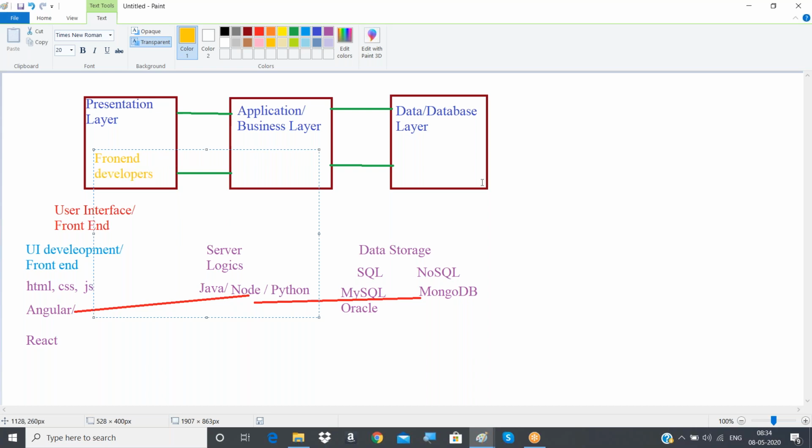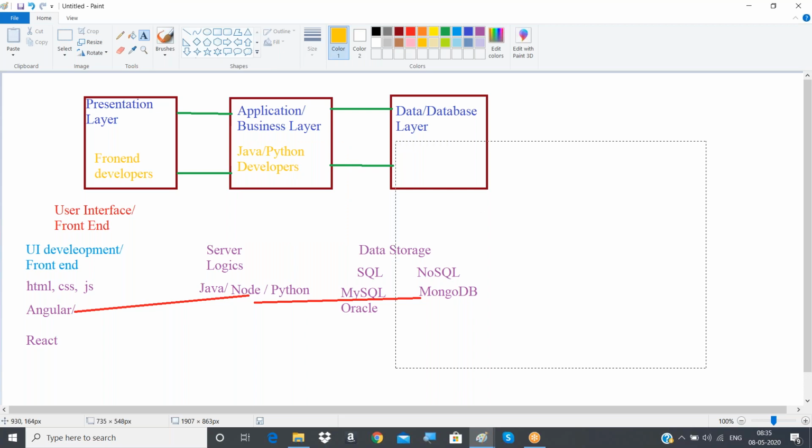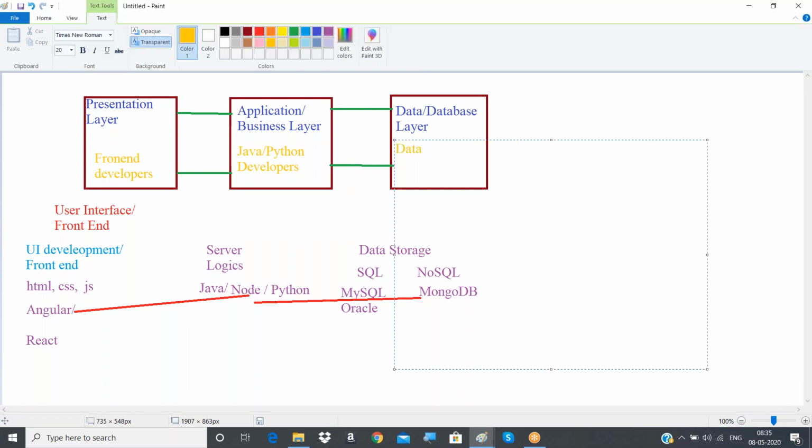The people who develop the server side are specific developers, like Java or Python developers. And the people who work with databases are called database developers, or if they are working with SQL related things, then people will call them SQL developers.